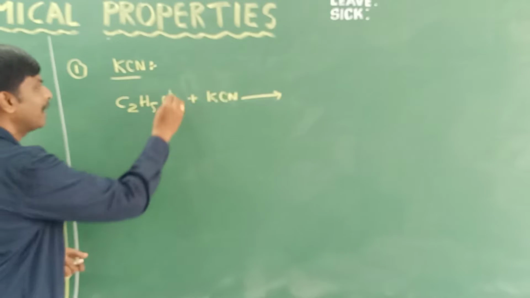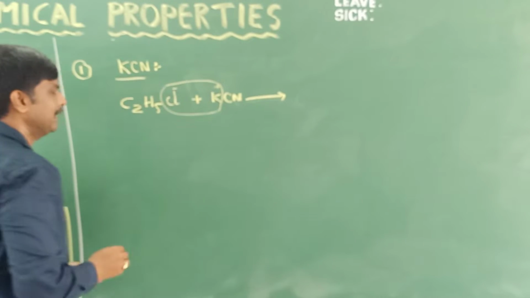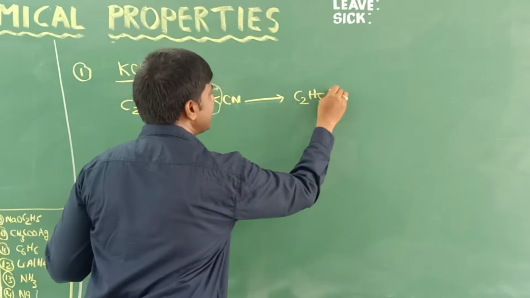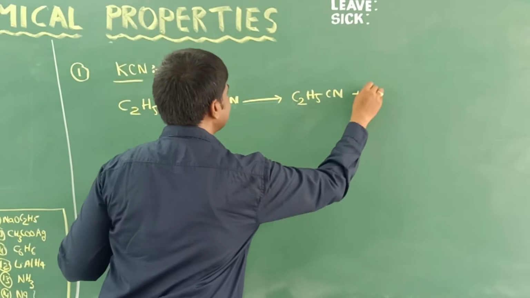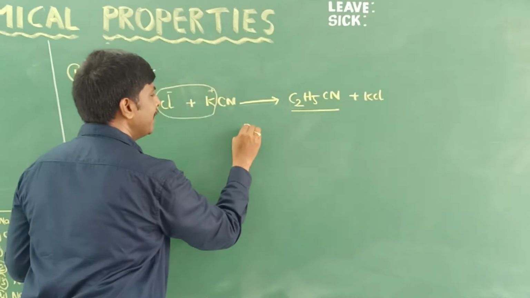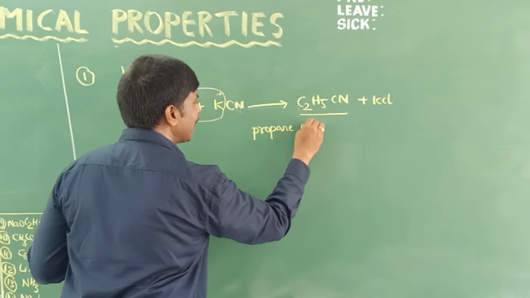KCN is an ionic compound. K plus and Cl minus, it will lose KCl. So the remaining part is C2H5CN plus KCl. Do you know the name of C2H5CN? How many carbons are there? 3 carbons are there. Propane